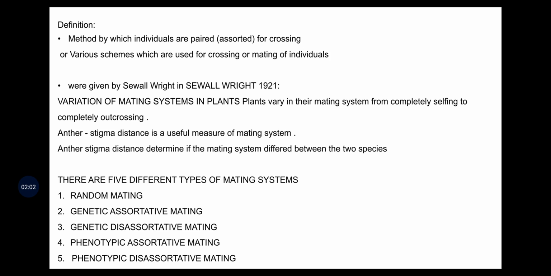Genetic means the genetic constitution of particular individuals, and phenotypic means the external appearance of that particular organism. So first, let us talk about the random mating system. Random mating means, according to the Hardy-Weinberg principle, a random mating population where the gene and genotypic frequencies remain constant from generation to generation, provided there is no selection, mutation, migration or random genetic drift.